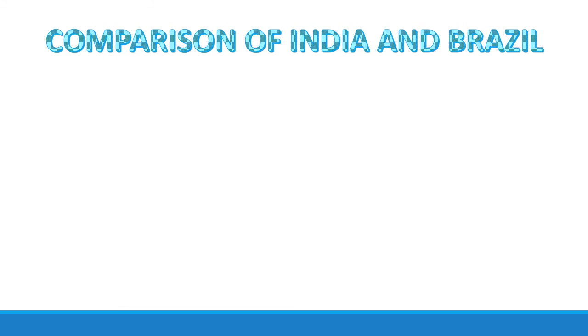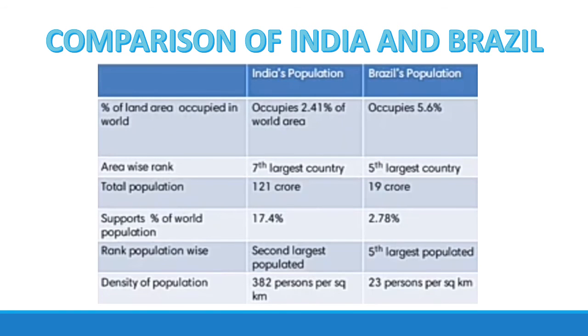If we compare both India and Brazil together, we'll find some differences. Percentage of land area occupied in the world: India occupies 2.41 percent of the world area, whereas Brazil occupies 5.6 percent. So area-wise Brazil has more area than India.